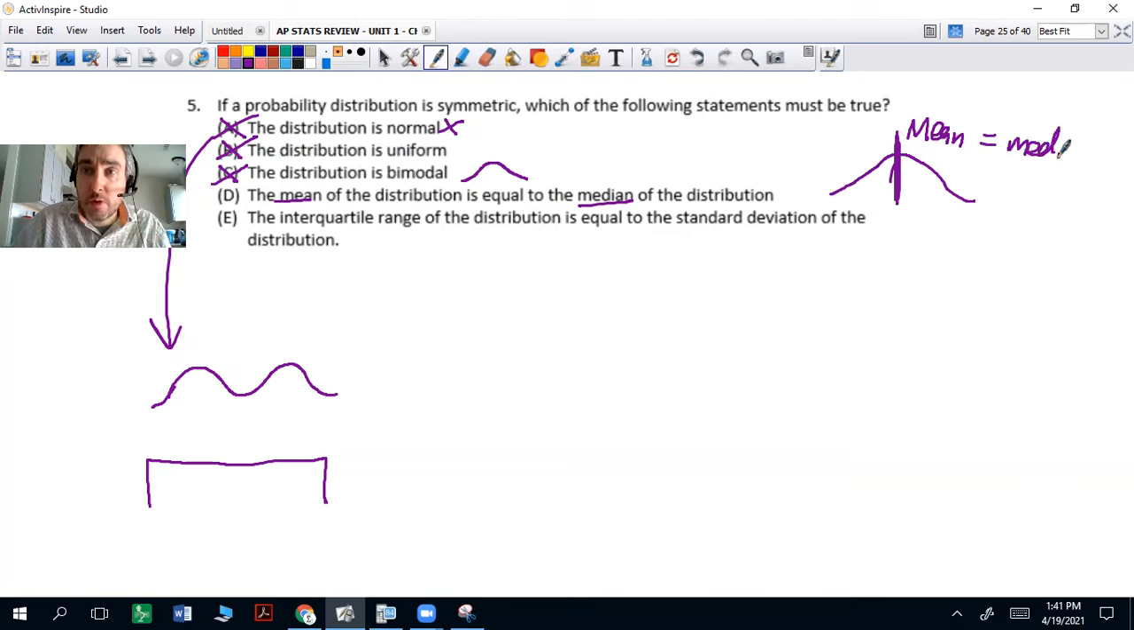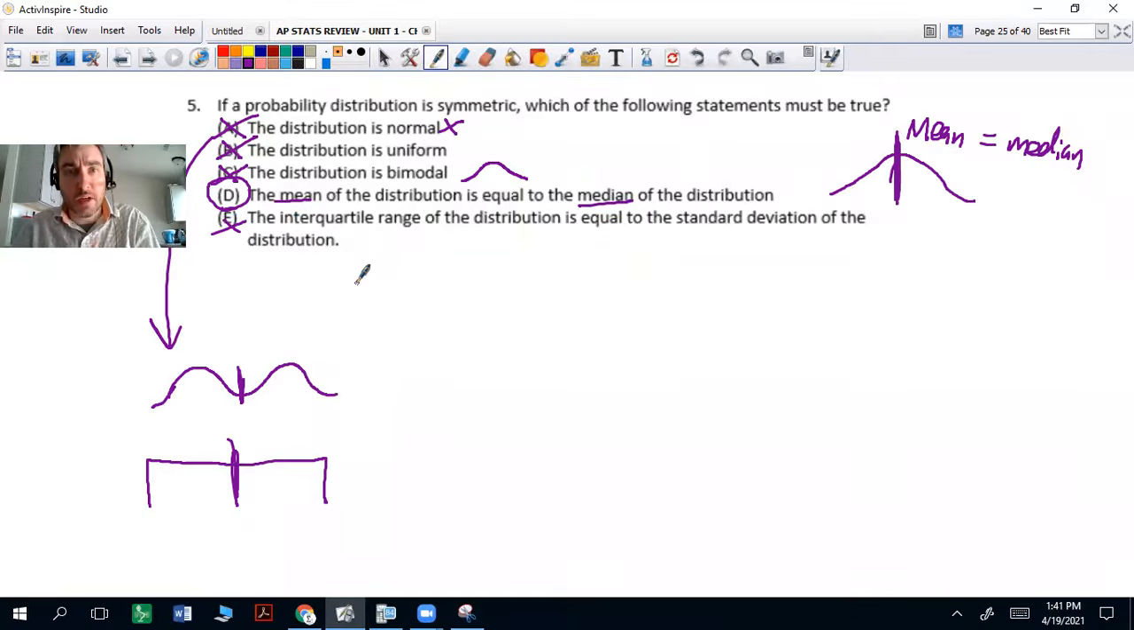So that is true, whether it's uniform or bimodal, the mean and the median will always be in the center if it's symmetric. So that's going to be true. Let's look at the last one. The interquartile range of the distribution is equal to the standard deviation of the distribution. Those have nothing to do with each other. So we can rule out that.